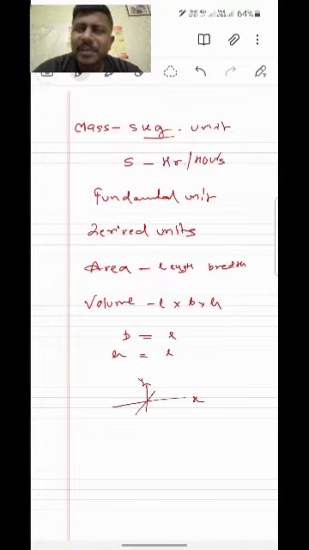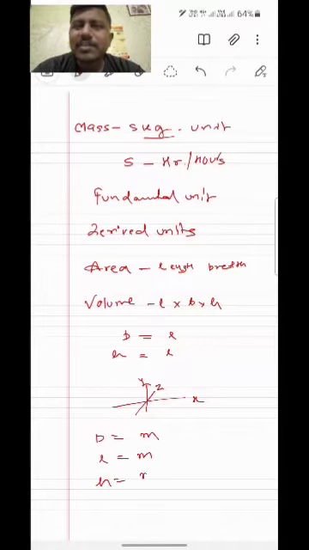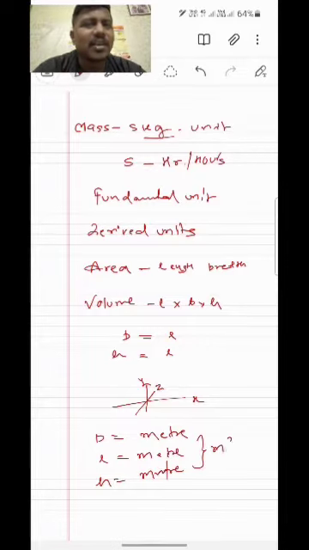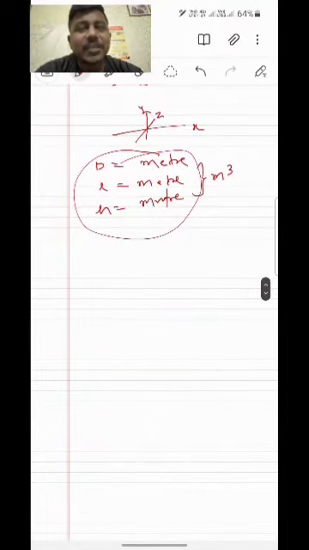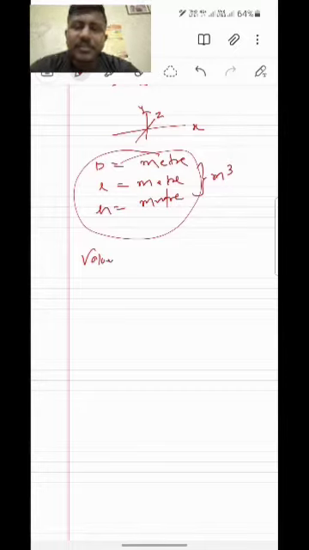But basically when we are measuring the breadth, we need to use the same scale which we have used for measuring the length. Similarly, for measuring the height, we will use the scale which we have used for the breadth and for the length also. So basically breadth and height are all length, and length is the fundamental unit. It means the volume is a derived unit which depends on the fundamental units.